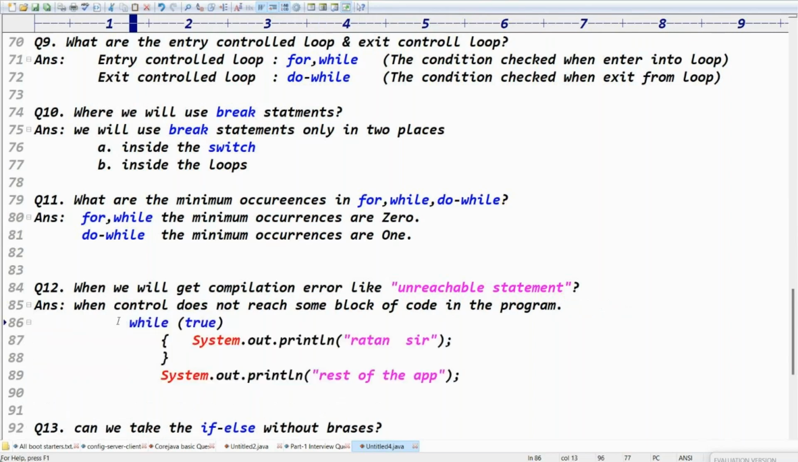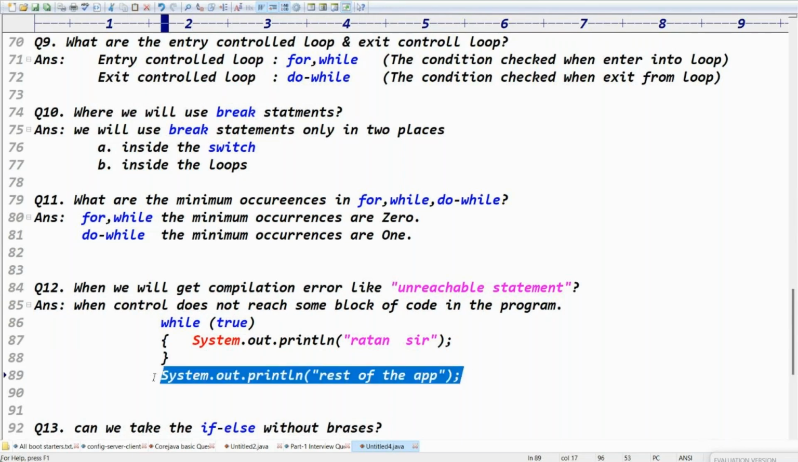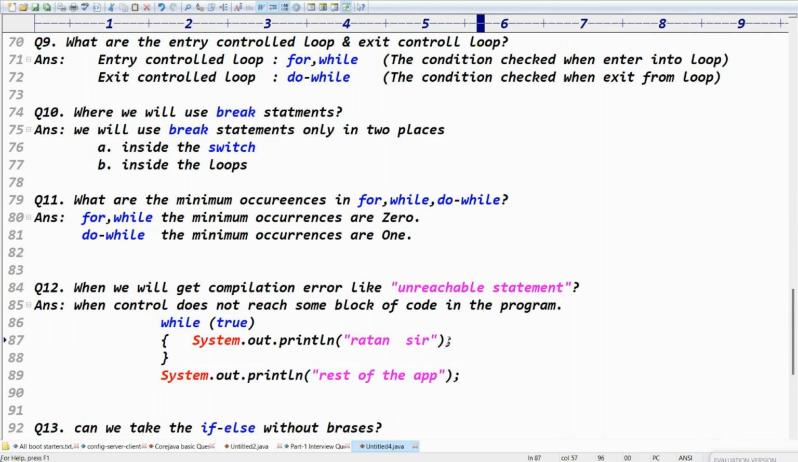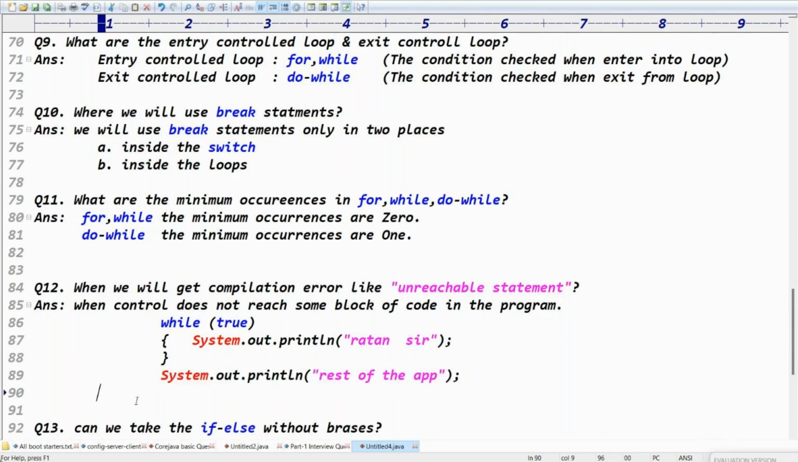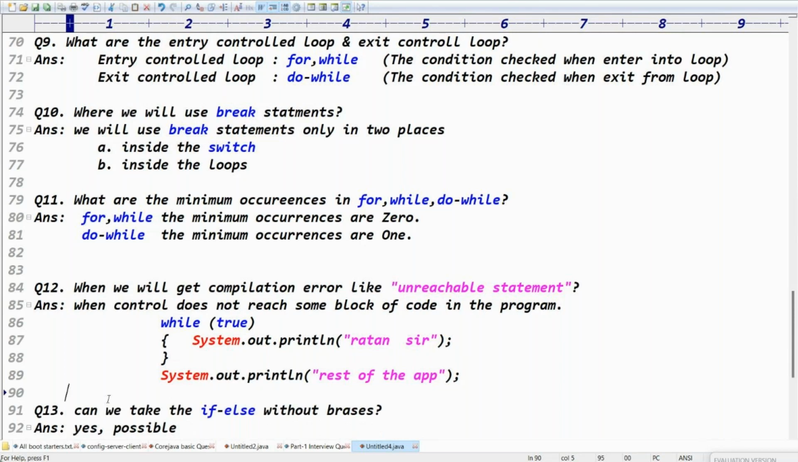Yes, while of true means the code is executed infinite times. The rest of the application is unreachable. This code is executed infinite times, right? This is unreachable. The rest of the code is unreachable.